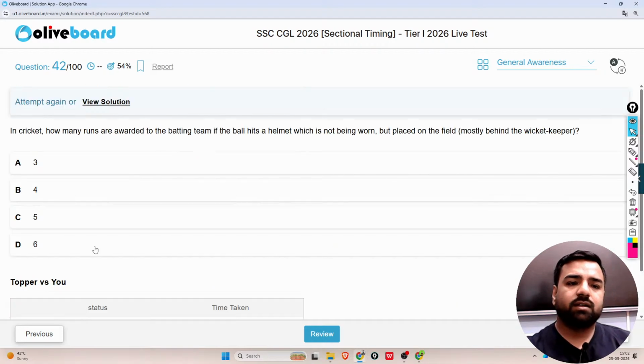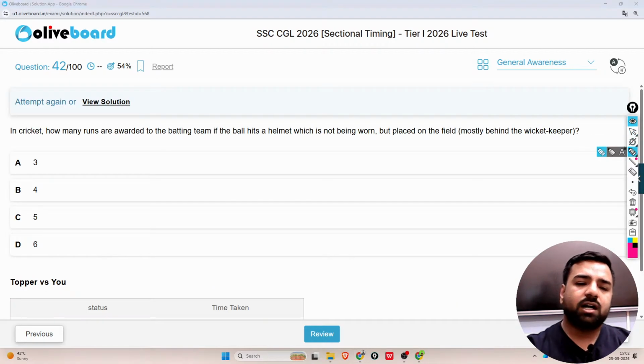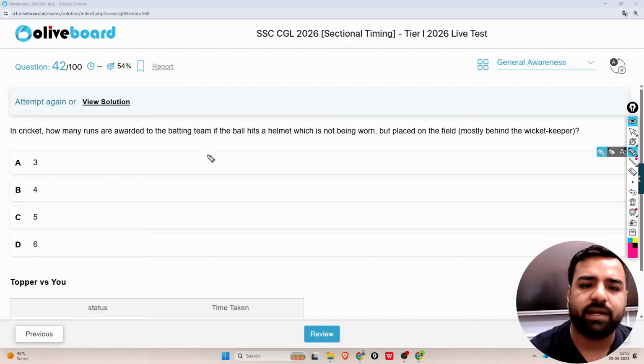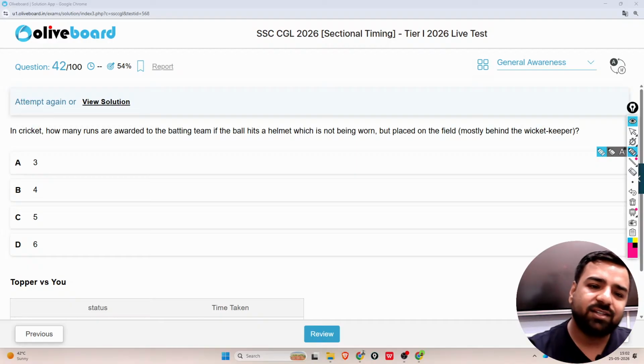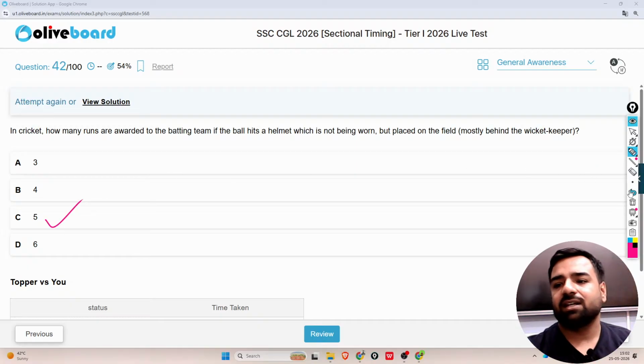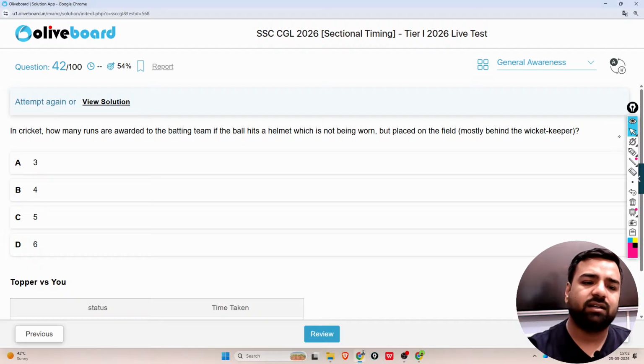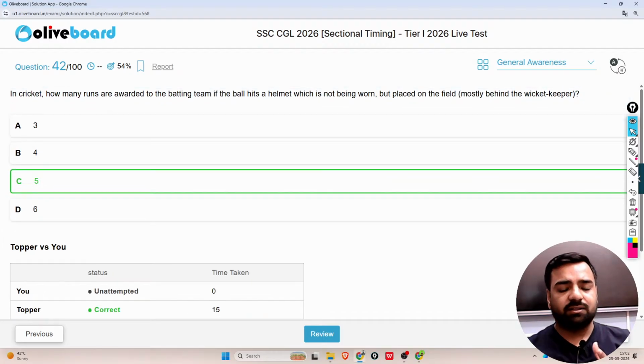Next. In cricket, how many runs are awarded to the batting team if the ball hits a helmet which is not being worn but placed on the field, mostly behind the wicketkeeper? What is it? So are there runs awarded? Yes, they are awarded. So guys, how many? 5 runs basically. And it's not only about this helmet. Guys, if any clothing material is also kept, then also this run will be given.